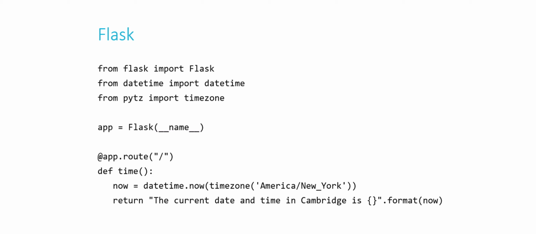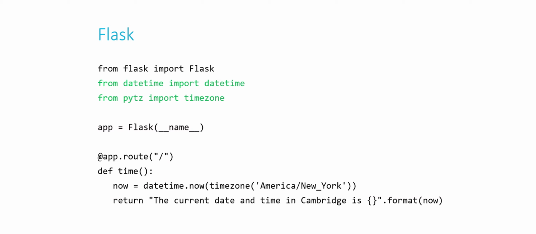Just a couple of lines of code. From Flask, import Flask. We'll talk about that in just a second. Here, I'm just importing a couple of modules that are also available in Python. So Flask is one module available in Python. Here, I'm importing the datetime module, and specifically I'm pulling one function from it, also called datetime. And from the pytz, or Python time zone module, I'm pulling one function called timezone.